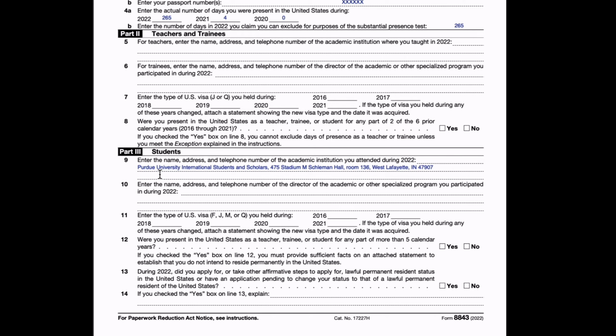And enter the phone number, 165 494 5770. This is the phone number of the institution.